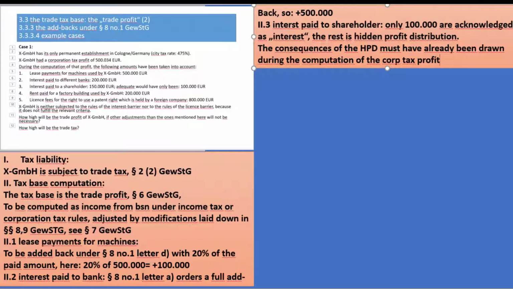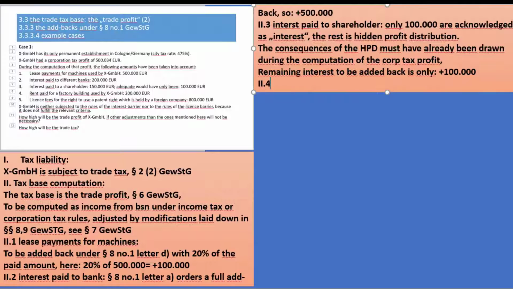You know, that is not accepted as a business expense, but that aspect must have already been dealt with when the corporation tax profit was correctly computed. So the remaining interest to be added back is only 100,000.